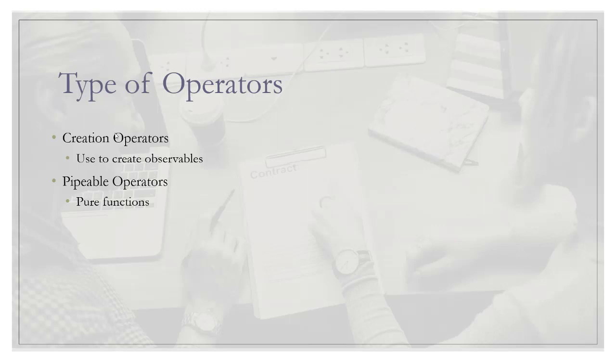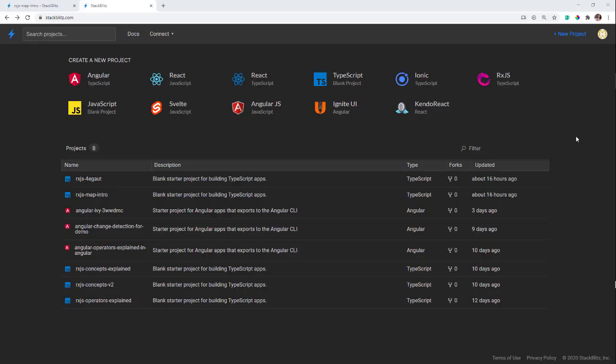In general, we have two types of operators. One is creation operators and the other is pipeable operators. As the name suggests, creation operators are used to create an observable, and pipeable operators are basically a pure function which takes an observable stream as an input, processes it and gives you an output stream. As it is a pure function, it does not modify the input stream itself, but gives you the desired output result. Let's try to understand this with an example. Let's jump into the code and let's get our hands dirty.